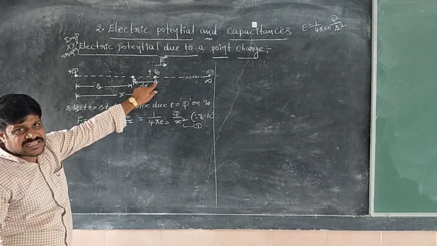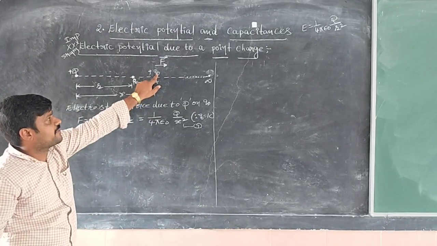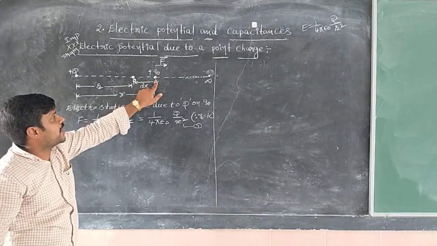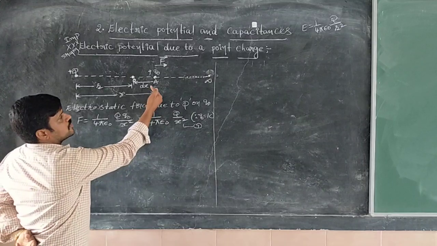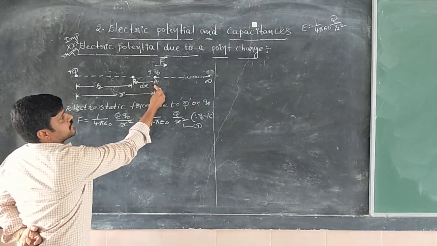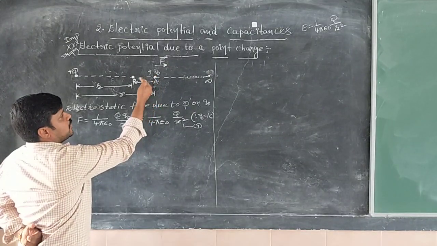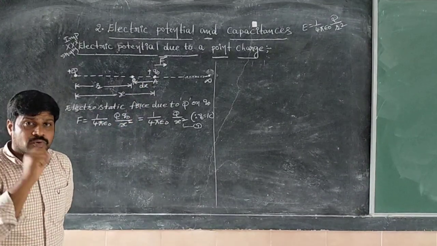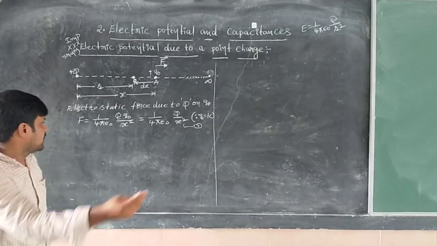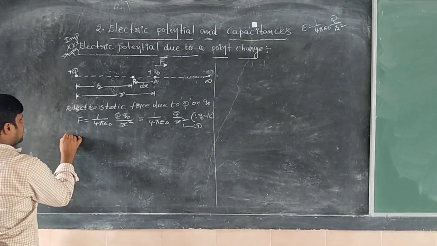We are displacing the unit positive charge from point A to point B. In that case, in order to move the unit positive charge from one point to another point in the electric field, what do we have to do? We have to do small work. Look here.